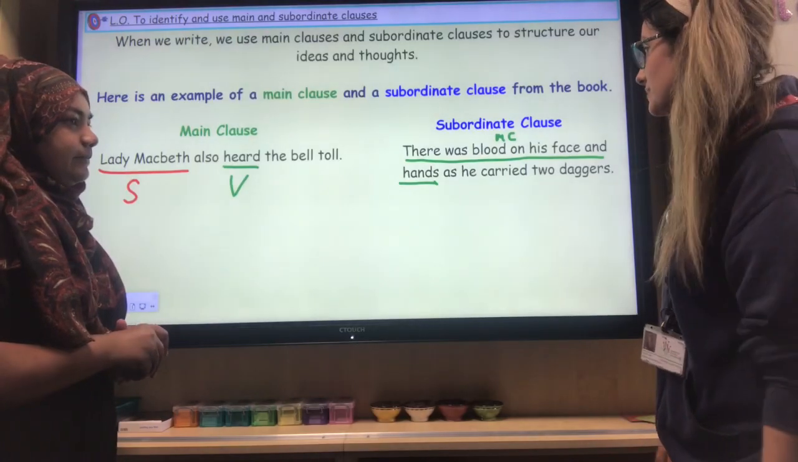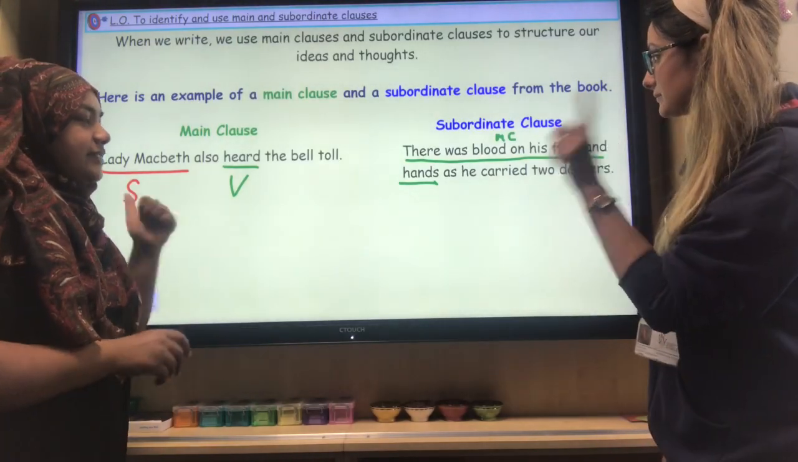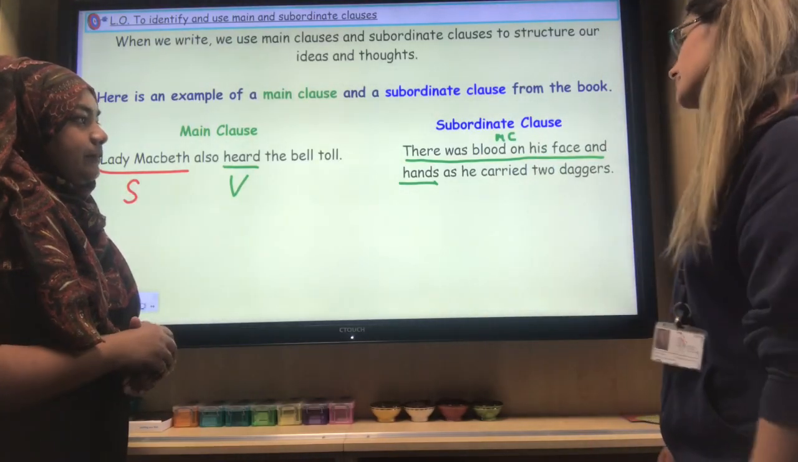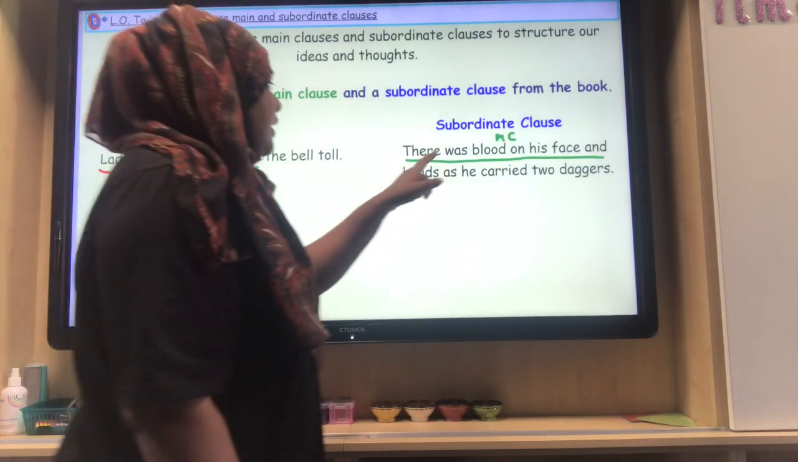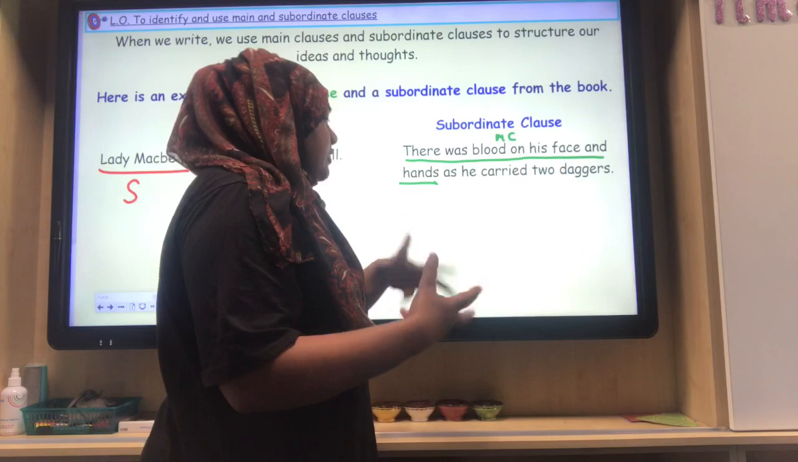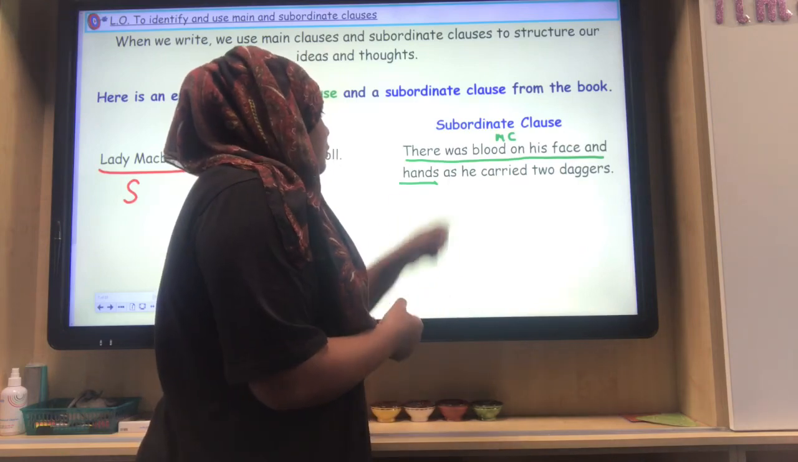And Miss, just to identify the main clause, it contains what? A subject and a verb. Okay, so in this instance, where's the subject and the verb? So the subject would be blood because that's what the sentence is about, and was would be the verb.